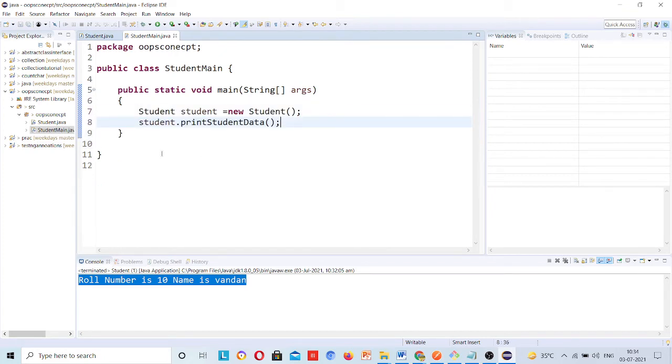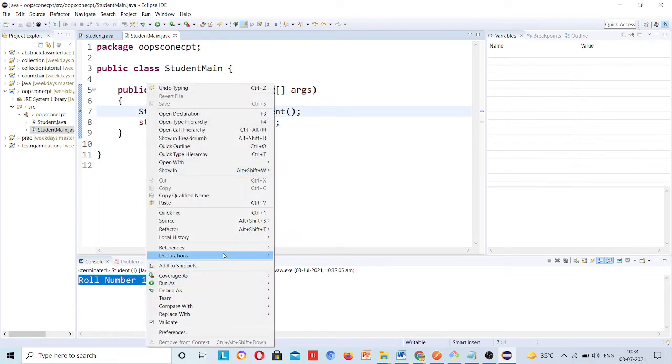Now inside the student main class, I have created an object for the student class and am calling the method of the student class, because print student data is present inside the student class. So here I will keep my debugging point, right click, debug as Java application.